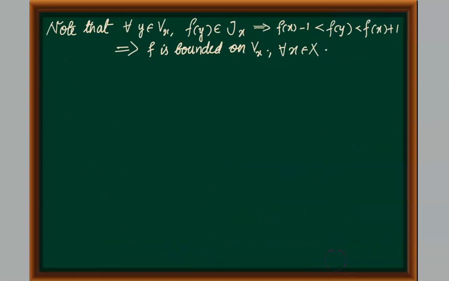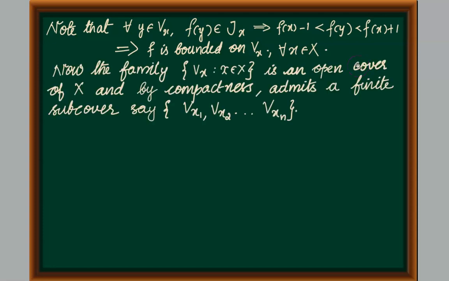Now we can observe that for any point y in Vx, f(y) will belong to Jx from the definition of Vx. Since Jx is the interval (f(x) - 1, f(x) + 1), we will have f(x) - 1 < f(y) < f(x) + 1. This implies that f is bounded on Vx for every x element of X.